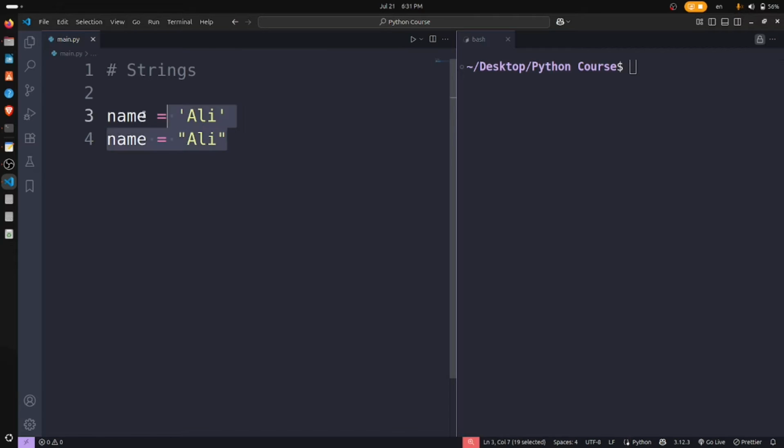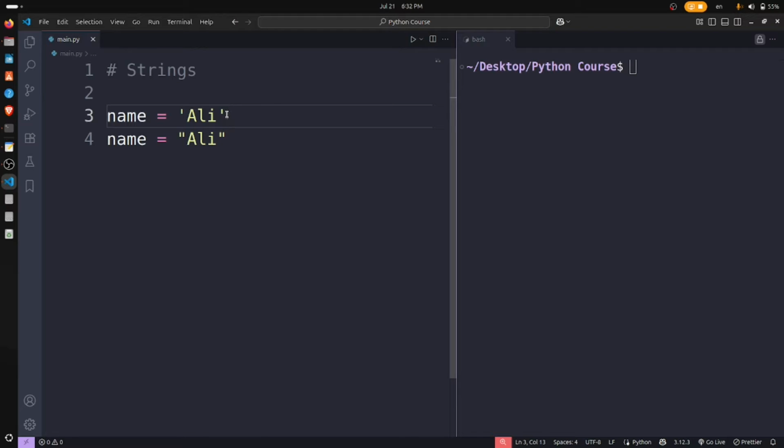Both of them are correct, because it can be in a single quote or double quote. This is the simple and exact meaning of a string in a programming language. So if someone asks you what is a string in a programming language, you can tell that a string is a piece of text that can be written in a single quote or double quote. It doesn't matter whether it's single quote or double quote.